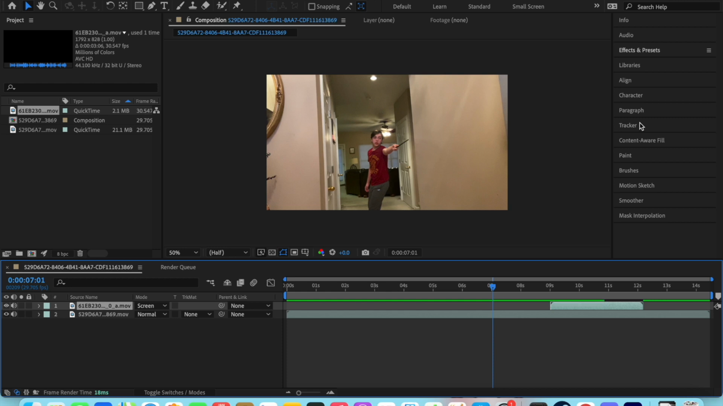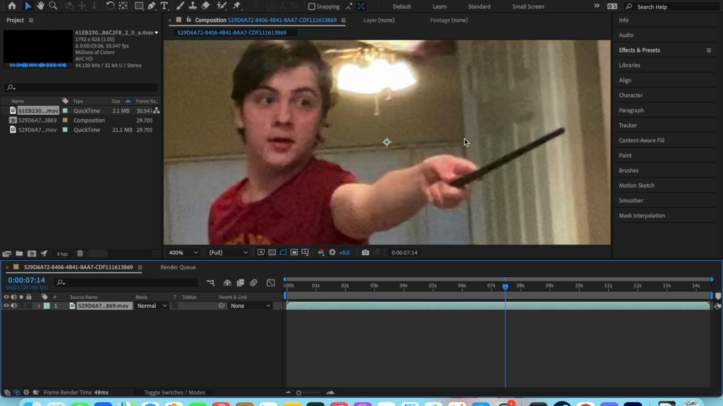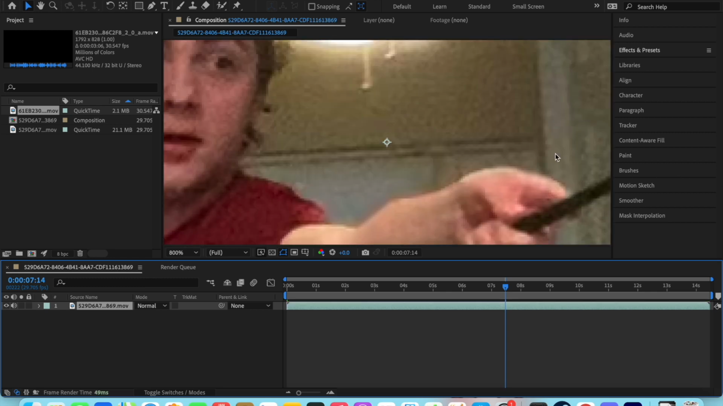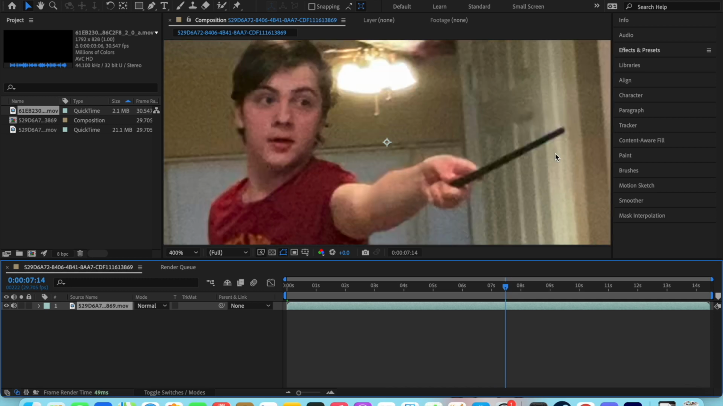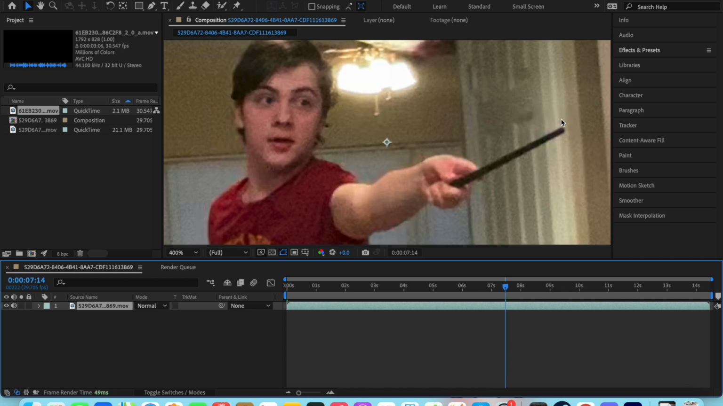That's tracking, because obviously you can see that my wand is moving. So you can actually get rid of this. You don't have to have it in your comp just yet. Just keep it in your projects and get rid of that, because we're going to have to do some tracking. So what I need you to do is just zoom in closer to the wand. Just get that exactly where you want it to be. Alright, this is good right here.